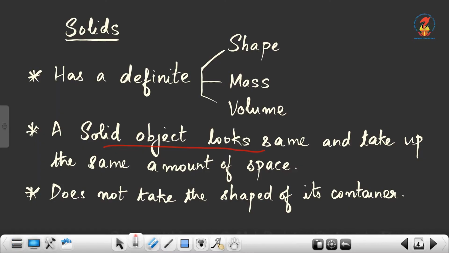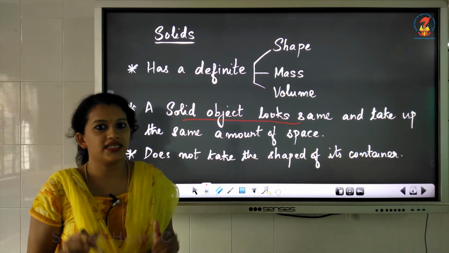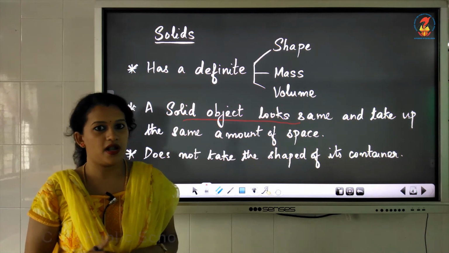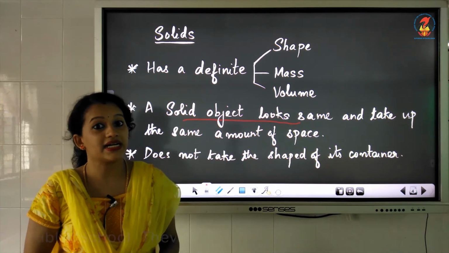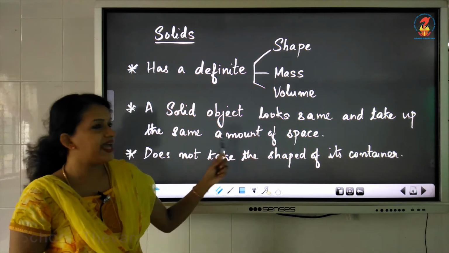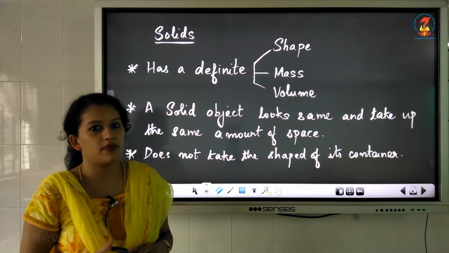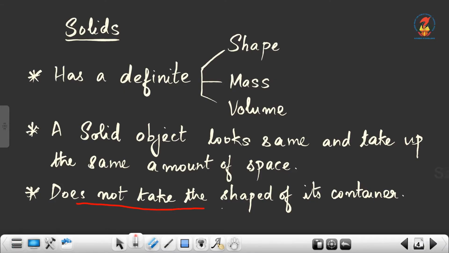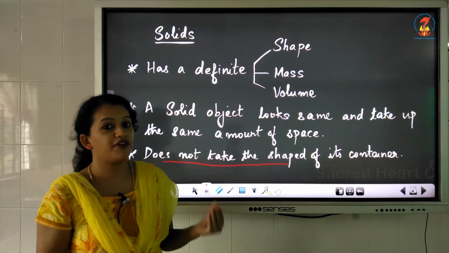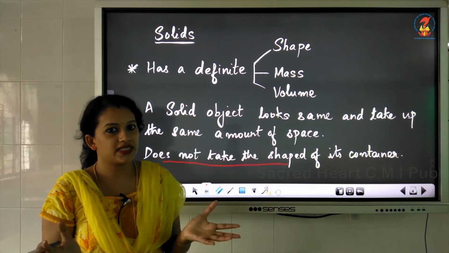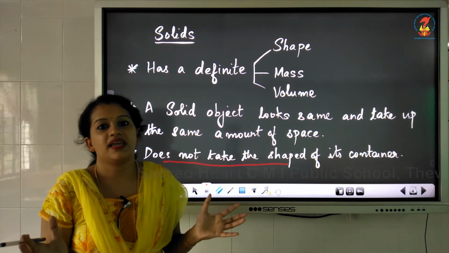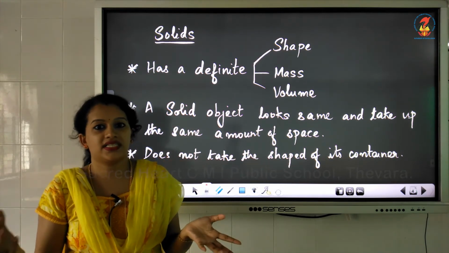For example, a chair will always look like a chair, isn't it? It has a definite shape. An apple will always look like an apple. A car will always look like a car. It has its own shape and it will also take up the same amount of space. And it will not take the shape of the container. If I place an apple in a basket, the space taken up by the apple will be the same, and at the same time the apple won't change its shape, isn't it?